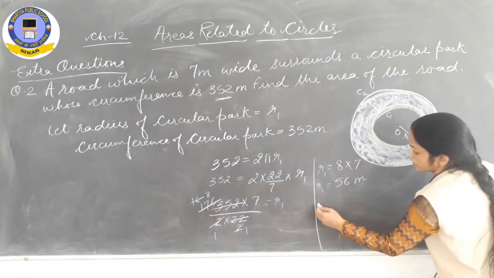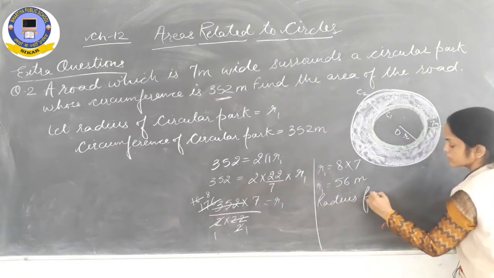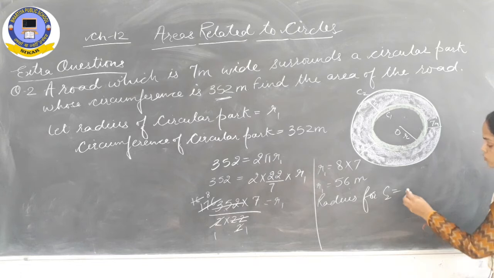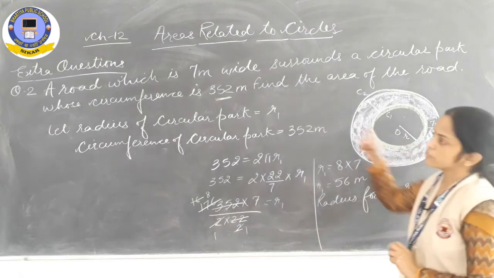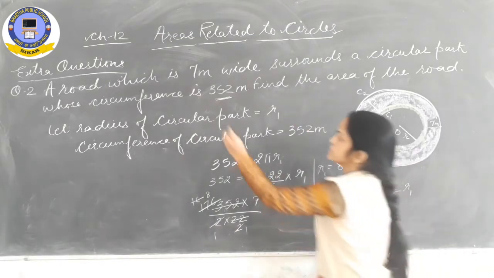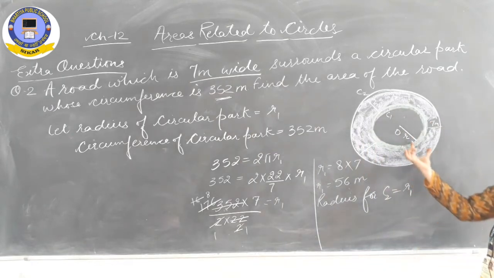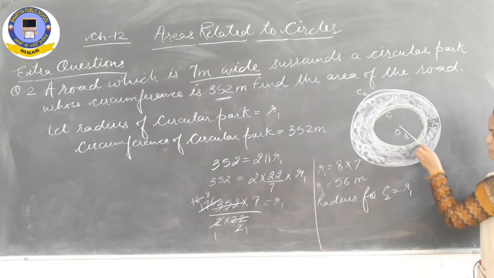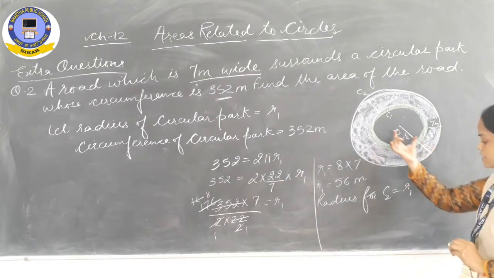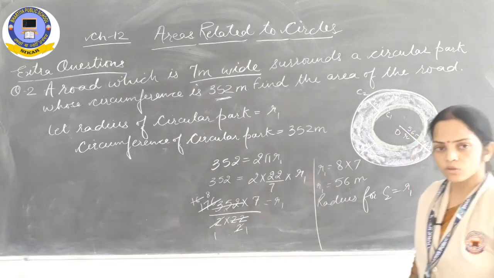Now the radius for C2 is equal to R1, the inner radius, plus the width of the road, which is already given to us, 7 meter. The road is 7 meter wide. So if we add the width of the road, 7 meter, to the inner radius 56 meter, then we will get the outer radius, or not?